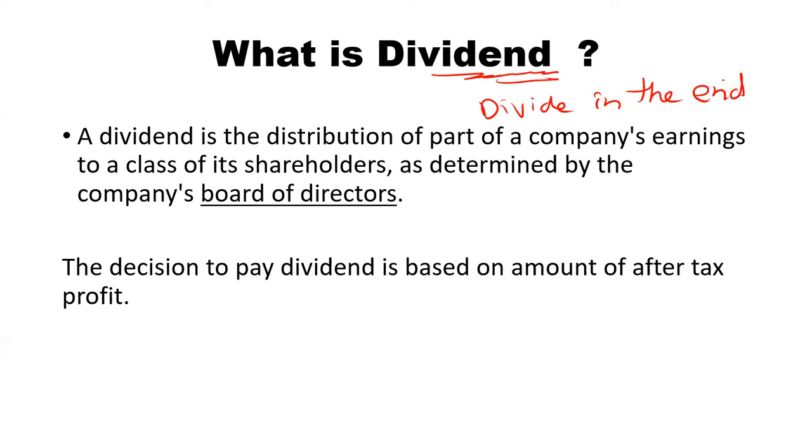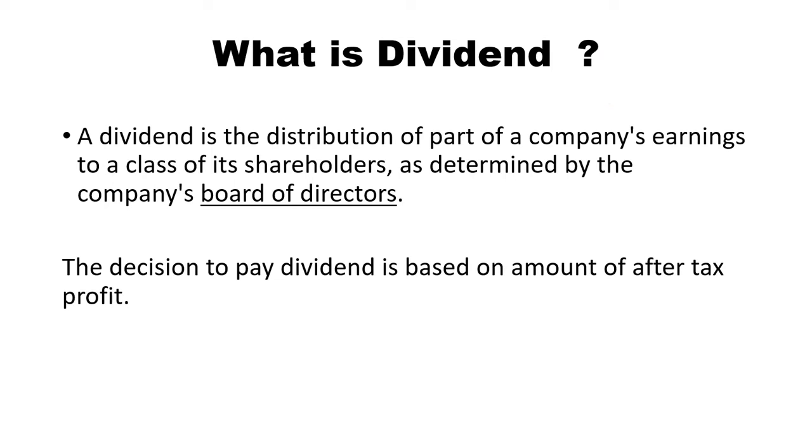So what does dividend actually mean? Whenever a firm earns profit, a certain portion of the profit is distributed among the shareholders. That is what we say is the dividend distributed among the shareholders. A dividend is the distribution of part of the company's earnings to a class of its shareholders, as determined by the company's board of directors.